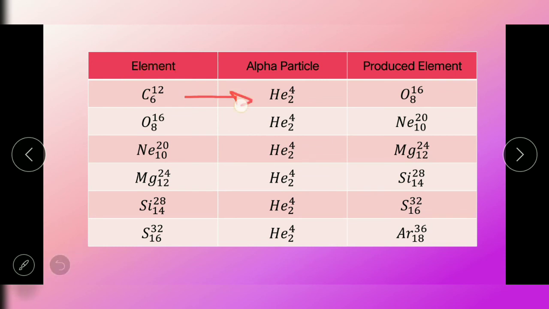This element was fused with an alpha particle to produce oxygen-16 (8). Oxygen-16 was later fused with another alpha particle to produce neon-20 (10). Then neon-20 was also fused with another alpha particle to produce magnesium-24 (12). The process keeps on going hanggang sa mabuo natin yung element na iron.